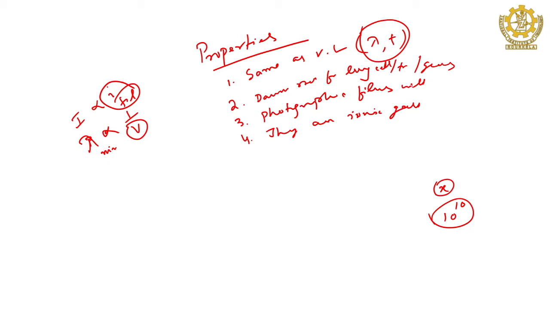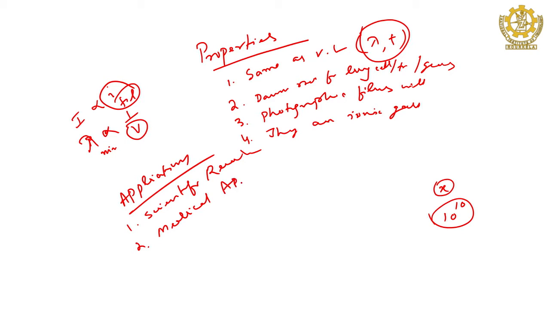Right. Then now, with these properties we have to think about the application part, how we can take advantage of X-rays. I told you already there are three main important applications, that is scientific research, then medical applications, and the third one is industrial applications. These are the three different ways in which we are taking advantage of X-rays.